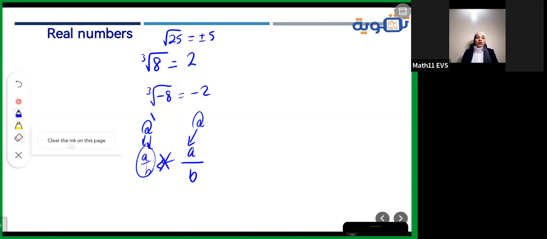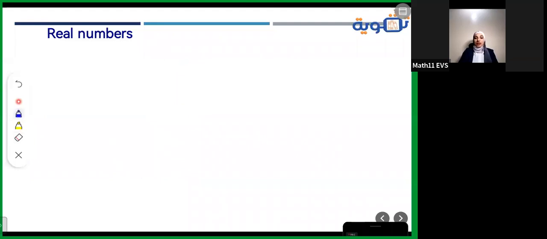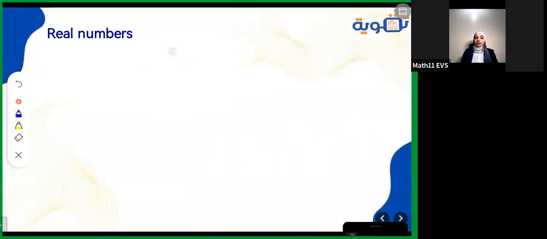After that, we started studying the real numbers, which is R. And you have to know that R consists of R positive union R negative, and in the middle, of course, we used to put the 0.